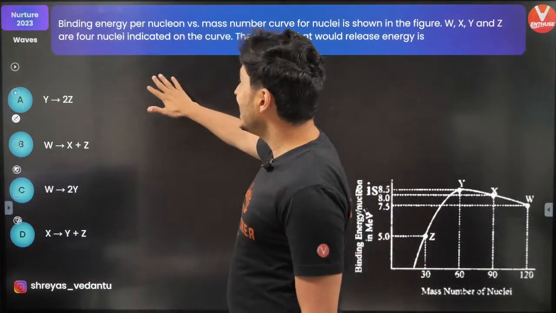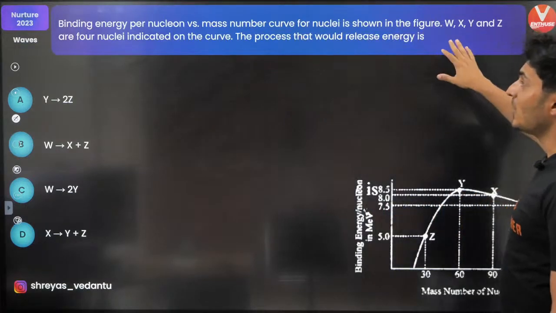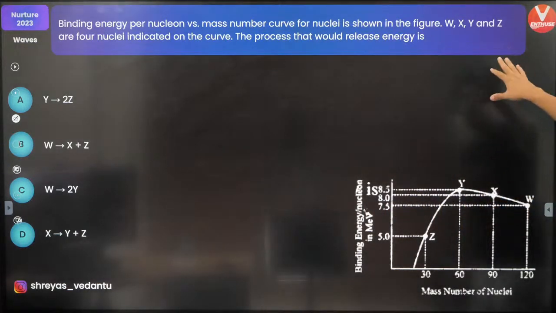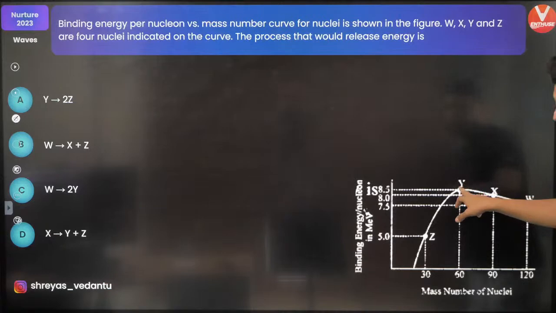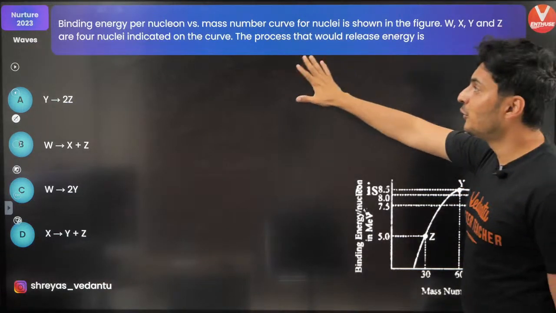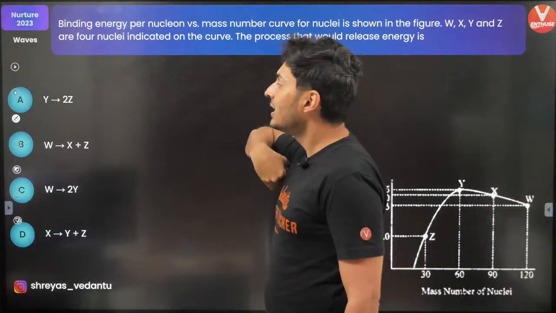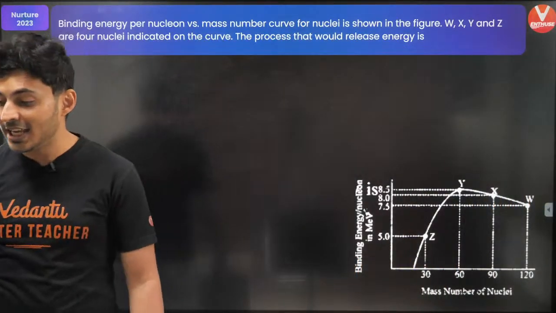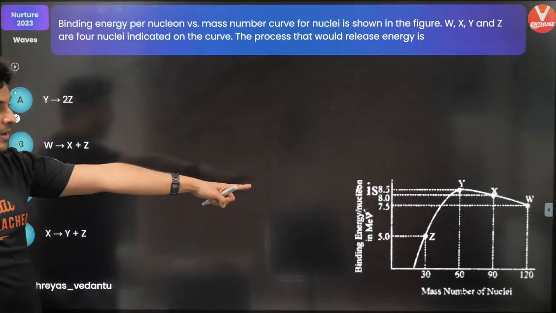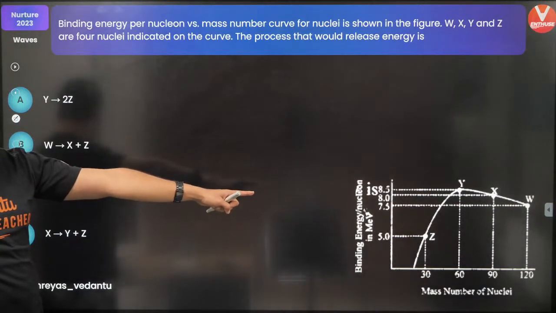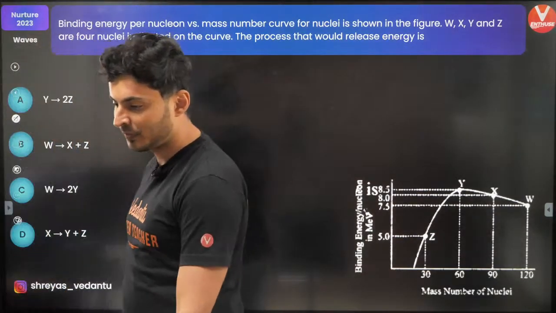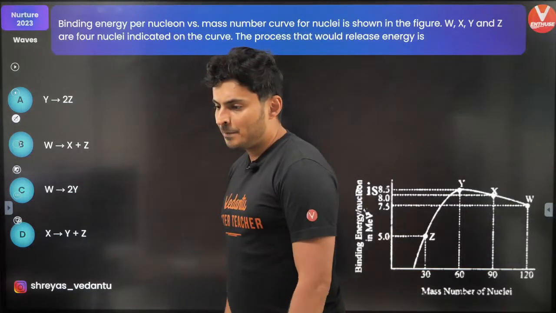Here is the next question. Binding energy per nucleon versus mass number are given for W, X, Y and Z, the 4 nuclei which are indicated on the curve. Which process will release energy is the question. Let's see how many of you can do this.